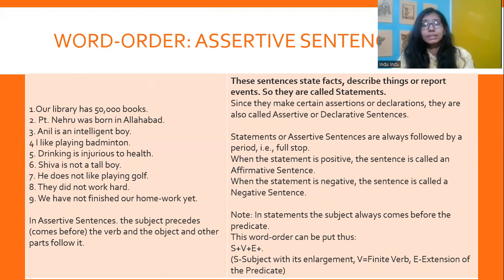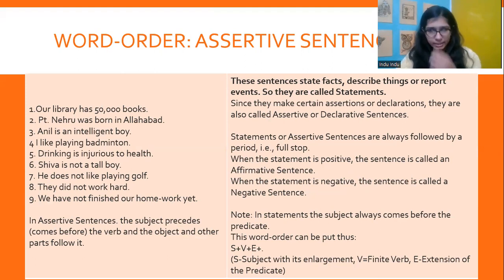In these statements, the subject always comes before the predicate. For example, our library is the subject, has these many books, that's the predicate. Pandit Nehru is the subject, was born in Allahabad is the predicate. I am the subject, like playing badminton is the predicate. So the subject here comes before the verb, and the object and other parts follow it, right?